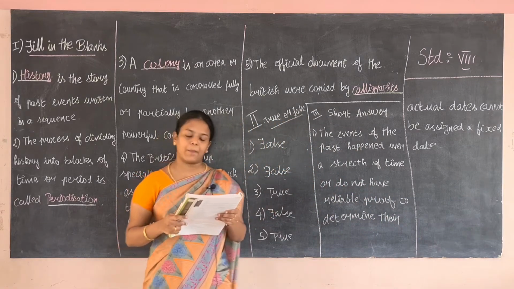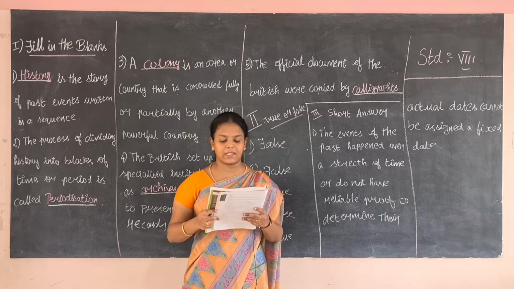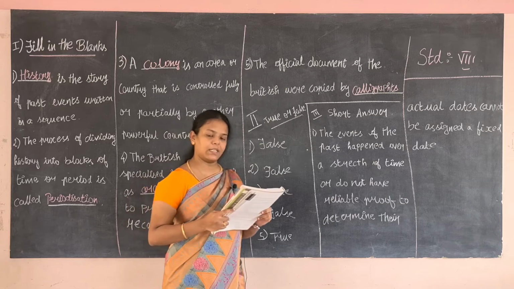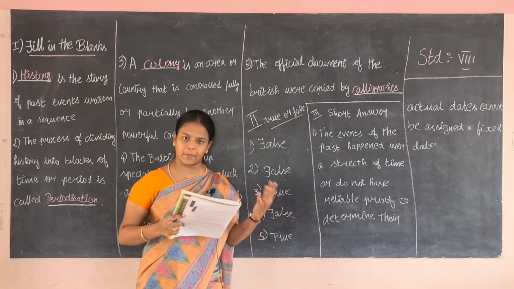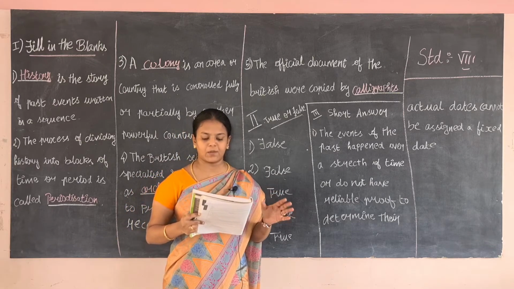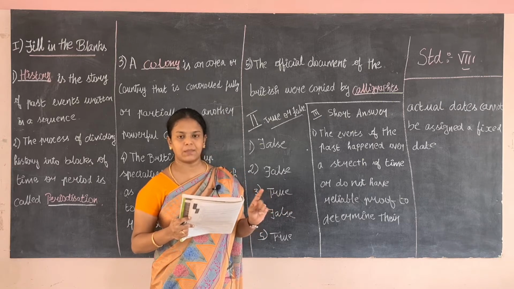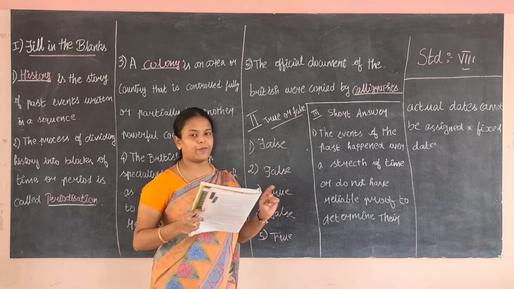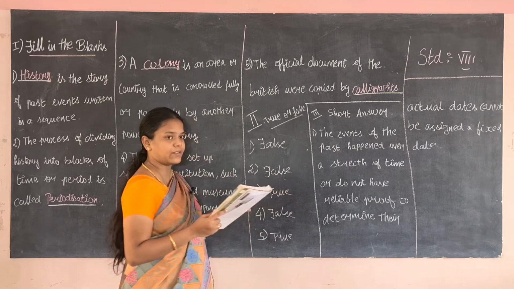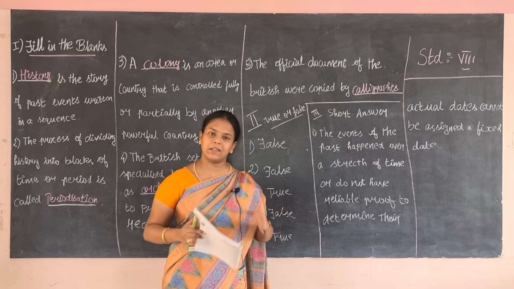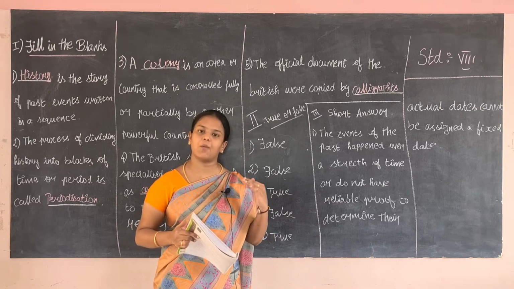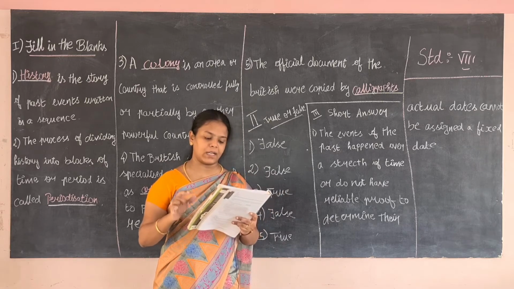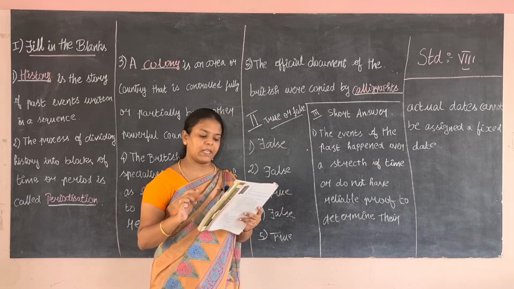Next, coming to true or false. The first question is, the events of the past that took place over time can be given a precise date. Is it true or false? It is false. History is nothing but studying about the past. Here the answer is false. The events of the past that took place over time cannot be given a precise date.